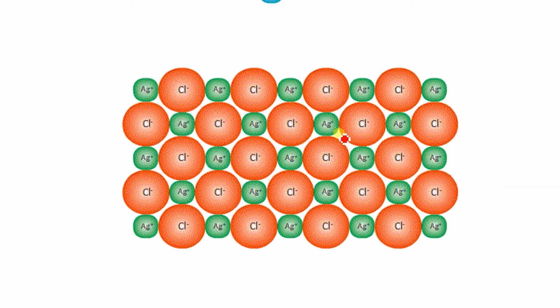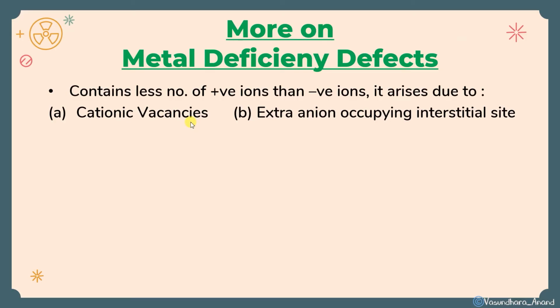Similarly, this cation came, so instead of that, 2 Ag has gone. So at one place it has occupied, yes, but another one will be the vacancy. Clear? So this is called cationic vacancy. Clear?